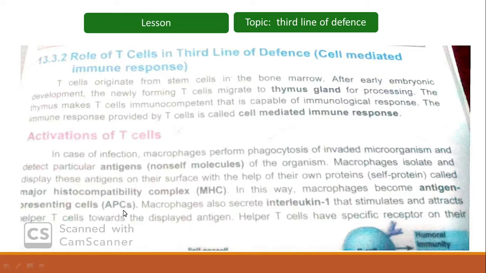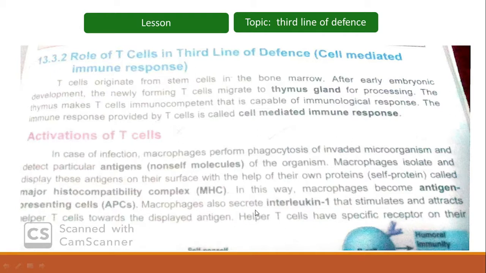Macrophages also secrete interleukin 1 that stimulates and attracts helper T cells towards the displayed antigen. This interleukin 1 will stimulate or activate the helper T cells towards the displayed antigen.